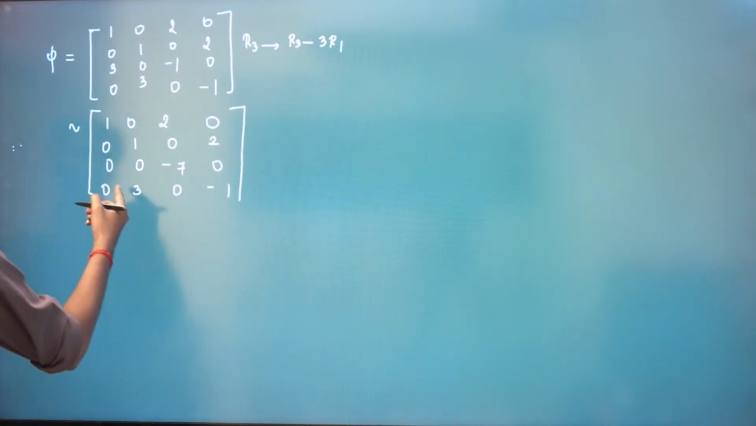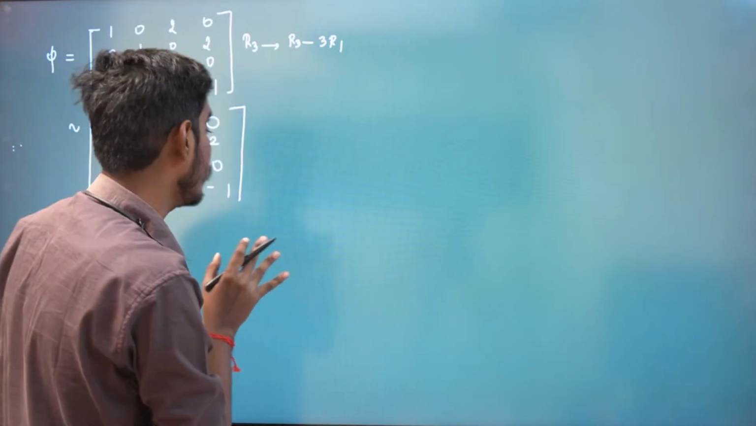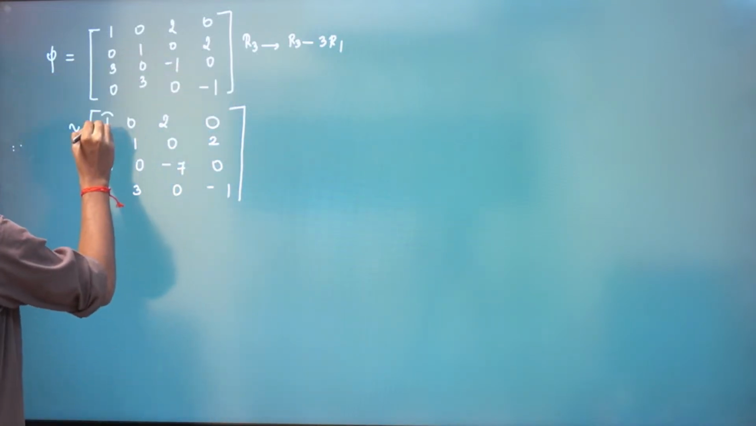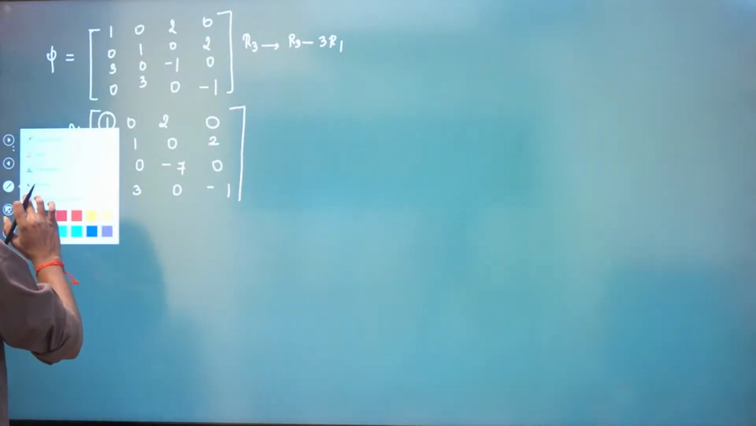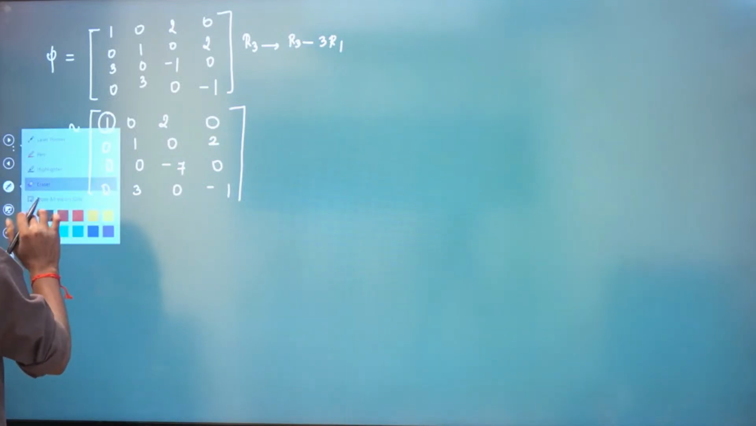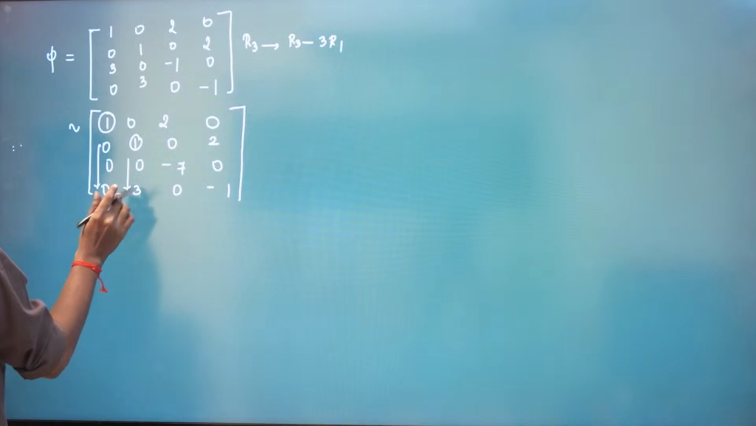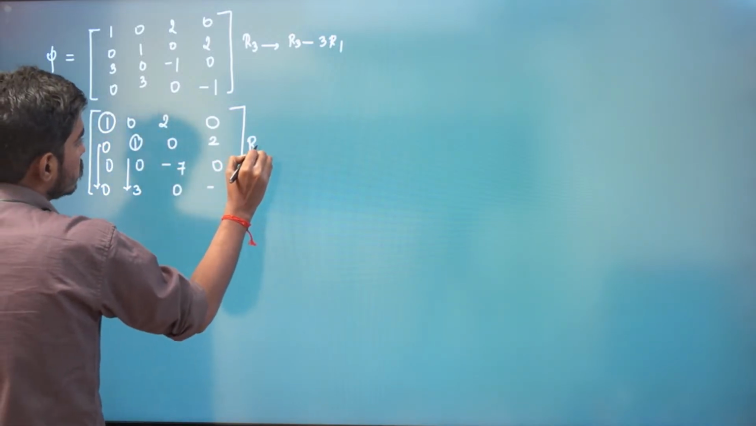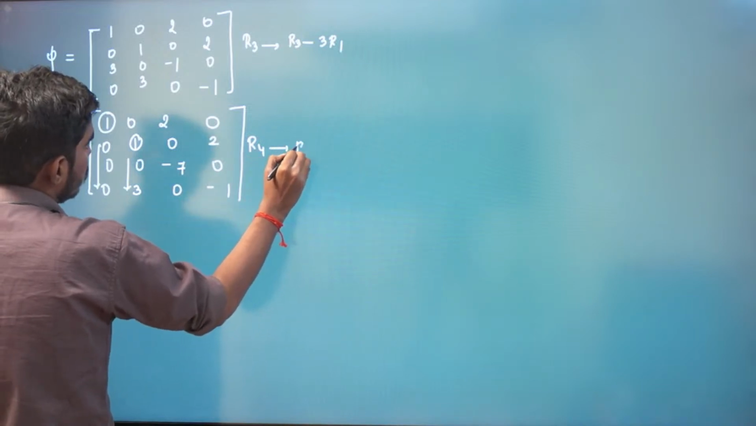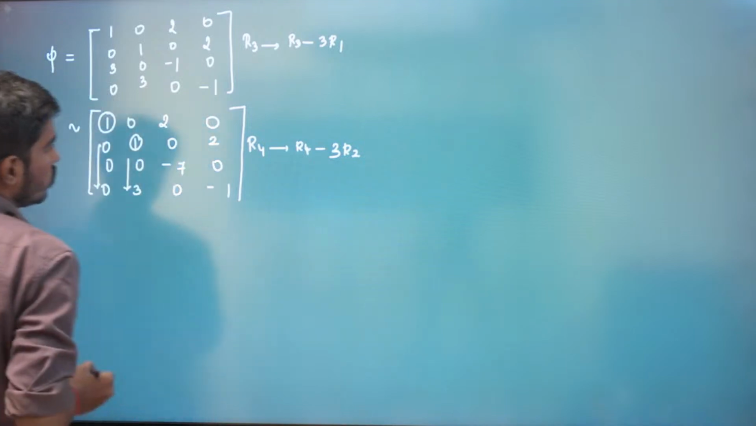Right? Now we have to see, this is not in row echelon form. When the matrix is in row echelon form, first row, first non-zero element, below that everything is 0. Yes, it is correct. Now second row, first non-zero element is 1. Below that everything has to be 0, but 3 is not 0. So we'll make 3 0 with the help of this element. So we have R4 is transformed to R4 minus 3 times R2.